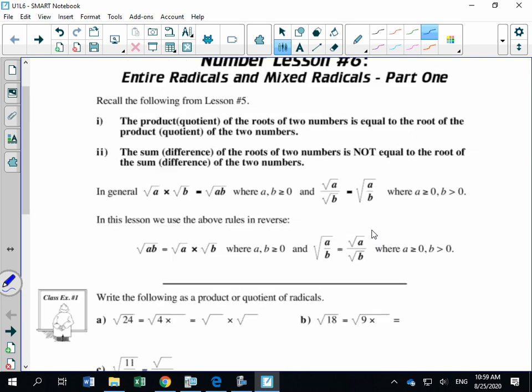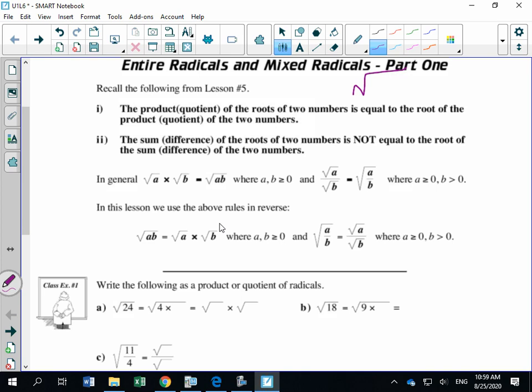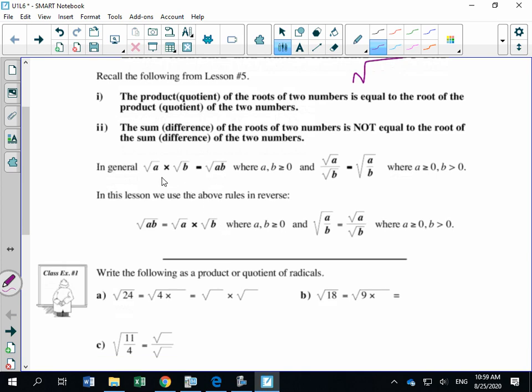And the last lesson I introduced, remember what a radical was. So a radical is just like the mathematical term for square root symbol. And then in the lesson, I talked about how some properties of radicals are that if the index is the same, so this index is invisible too and that's a 2, what we could do if the two radicals are being multiplied, we could multiply the radicands underneath. So root a times root b is the same thing as root ab. As well, we can do that with division. If we're dividing two radicals, root a over root b is the same thing as the square root of a over b. Okay?